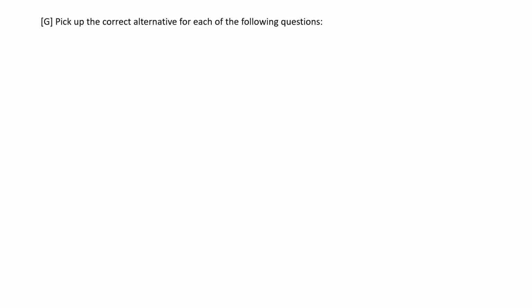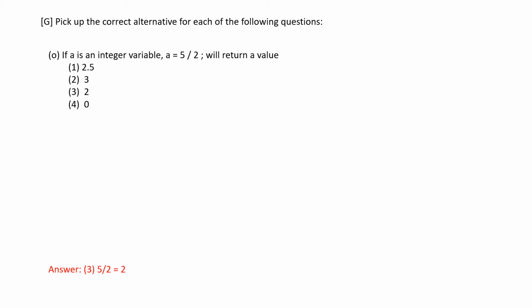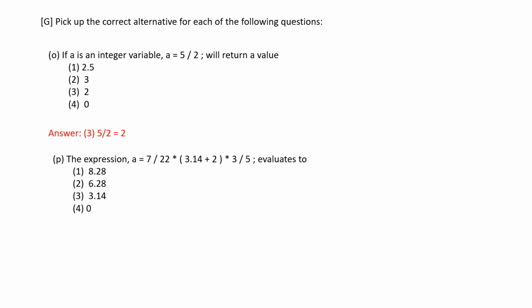All these. And next one, if A is an integer variable, 5 by 2 will only have an integer value. The decimal numbers would not be there. So option 3 is the answer. Expression evaluates to 2. Let's see the answer. So 7 by 22 is 0. So this gets evaluated into 0.